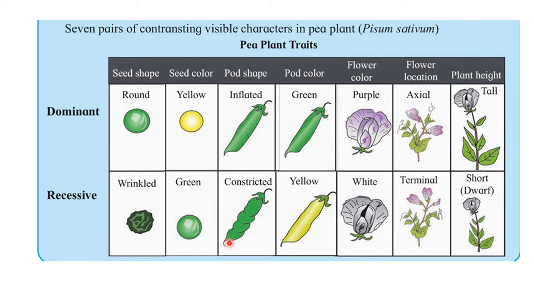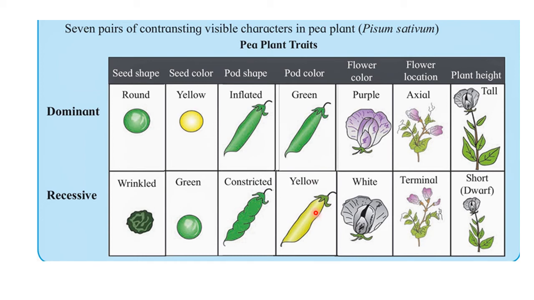Then the fourth pair of contrasting characters is the color of the pod. Now the dominant character is the green colored pod. That means the pod is green colored and it is one of the dominant characters. While the recessive character is the yellow color of the pod.